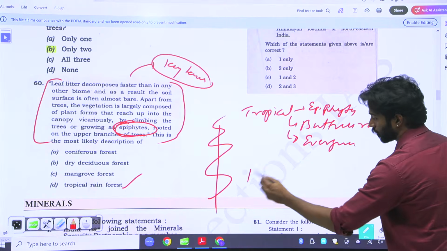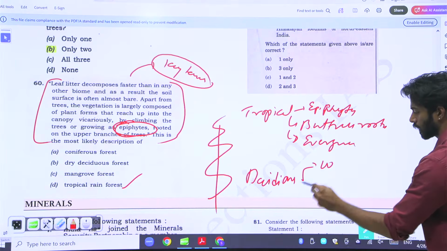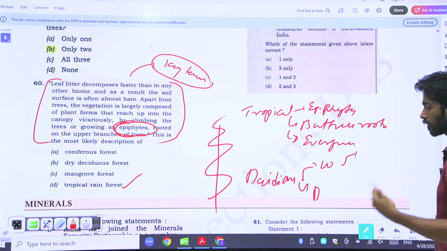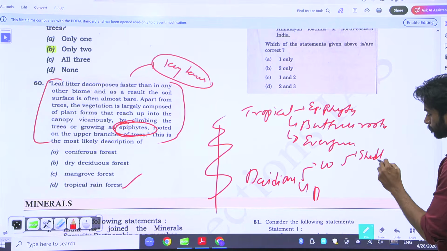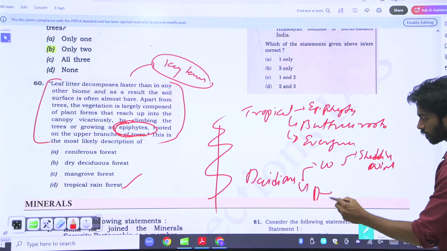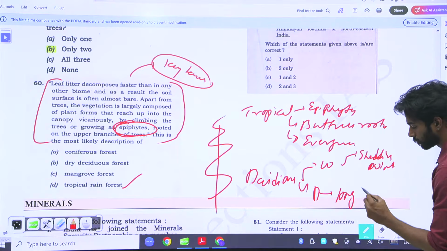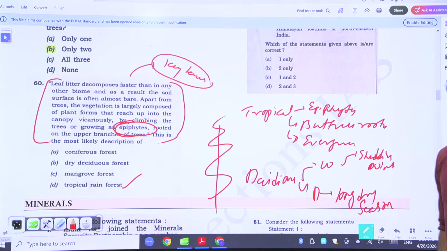Whenever it comes to deciduous, including wet and dry, in wet deciduous, you will have shedding in winter. Whenever it comes to dry deciduous, it is a long dry season. These are the key terms when it comes to tropical deciduous, wet and dry.